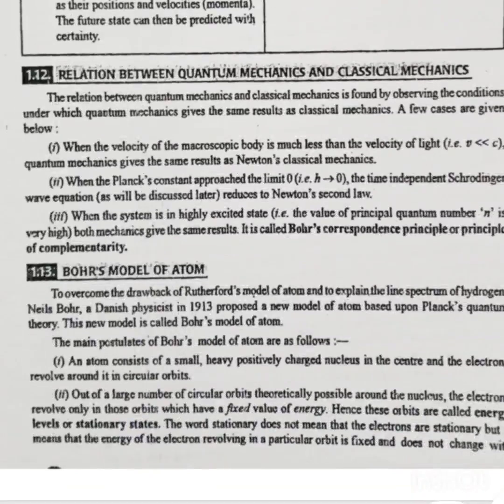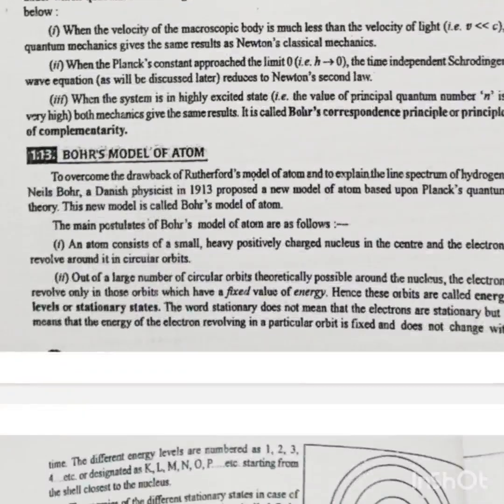The second point is that out of a large number of circular orbits theoretically possible around the nucleus, the electron revolves only in those orbits which have a fixed value of energy. Hence these orbits are called energy levels or stationary states. The word stationary does not mean that the electrons are stationary, but it means that the energy of an electron revolving in a particular orbit is fixed and does not change with time. The different energy levels are numbered as 1, 2, 3, 4, etc. and are designated as K, L, M, N, O, P, etc., starting from the shell closest to the nucleus.